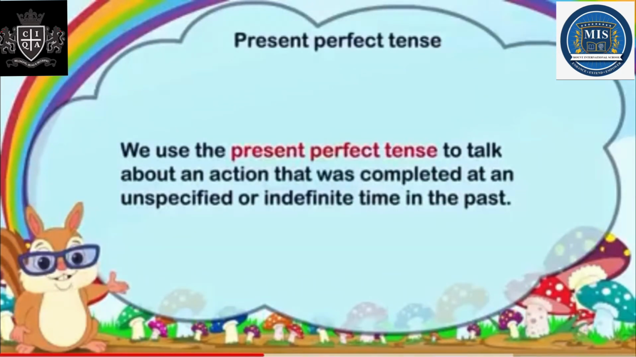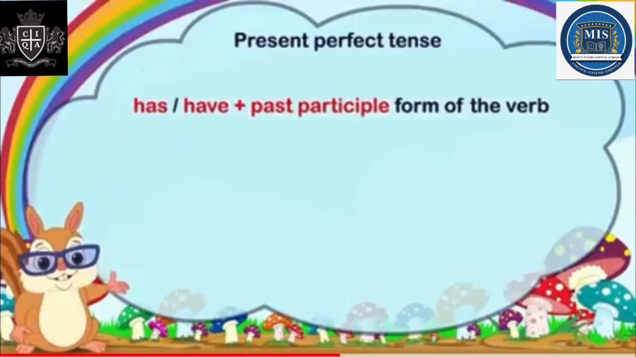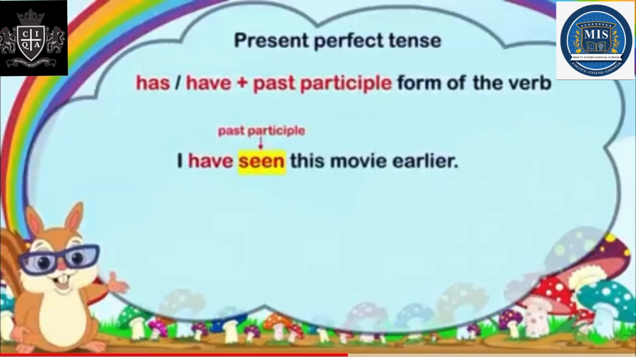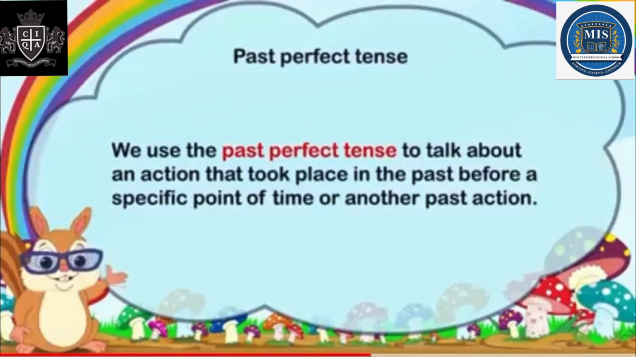Now present perfect tense talks about an action that was completed at an unspecified or indefinite time in the past, when the time is not specified and it is indefinite. For example, has or have plus the past participle form of the verb. This is the rule for present perfect tense. Either you will use has or have plus past participle. I have seen this movie earlier. So with I we will use have.